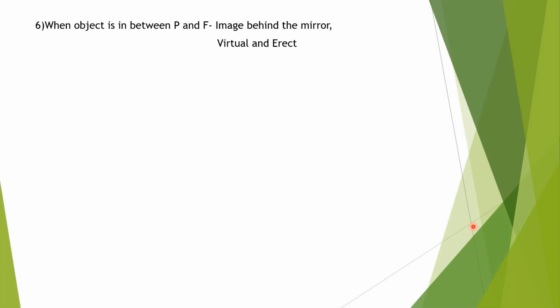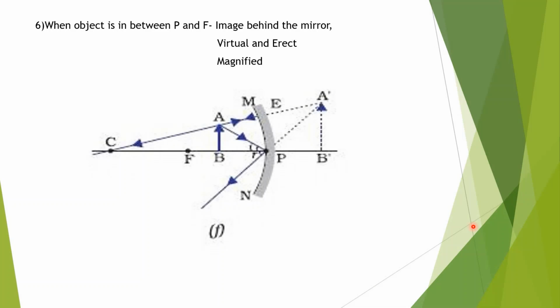Now, if it is behind the mirror, it means its nature will be virtual, and whenever a virtual image is there, it is erect. Erect means upright, and the size will be magnified. Here the object we are taking is AB. After reflection, the rays of light are not actually intersecting. That's why a virtual image will be formed, and if it is virtual, it will be erect or upright, and its size will increase.